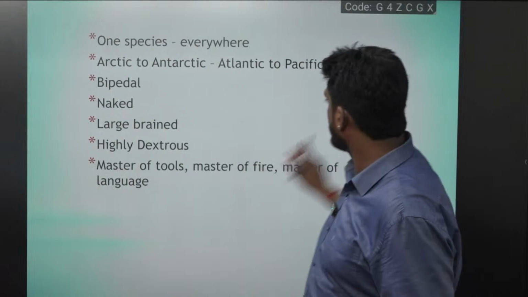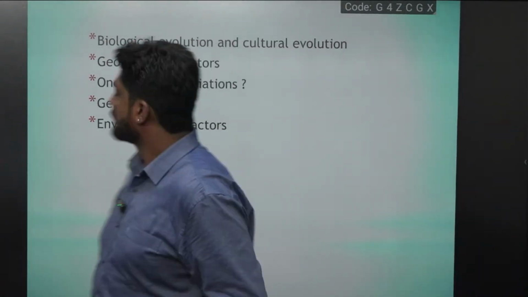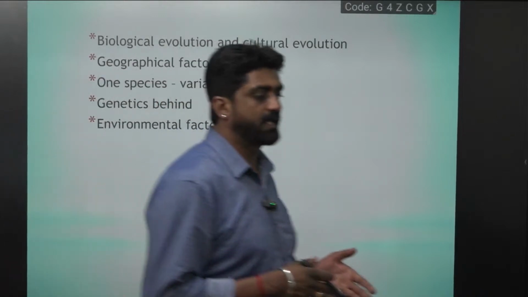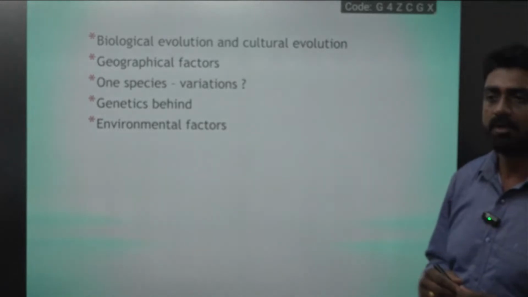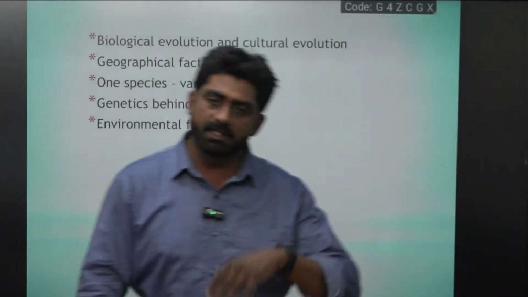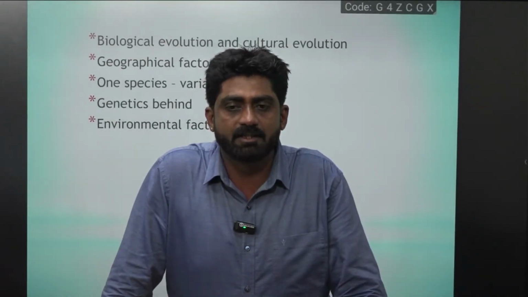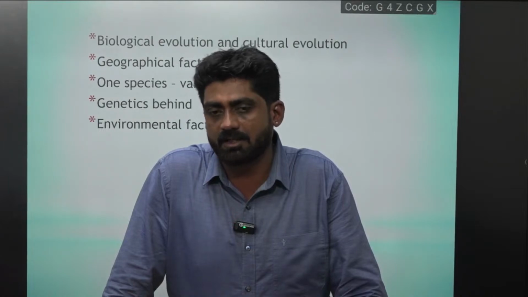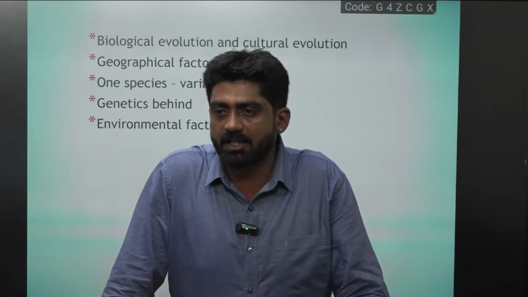Clear? So what are the similarities, and what are the differences we can see here? So here, as I told you, the geographical factors which led to the biological and the cultural changes, all these things we study here. Not only this, the biological or physical aspects we study in different things as well. For example, why are Africans lean, tall and dark? Why are the people in the poles fat, chubby and fair?